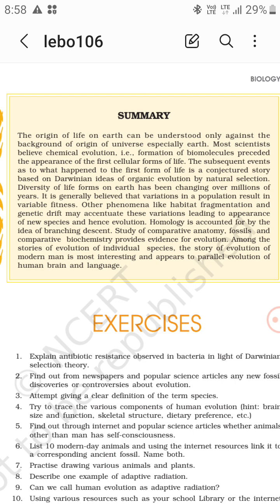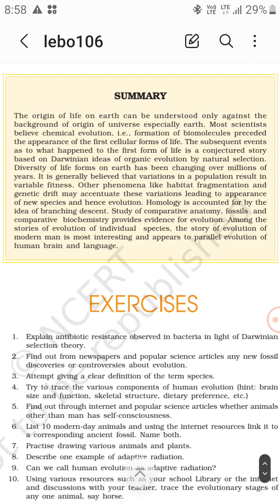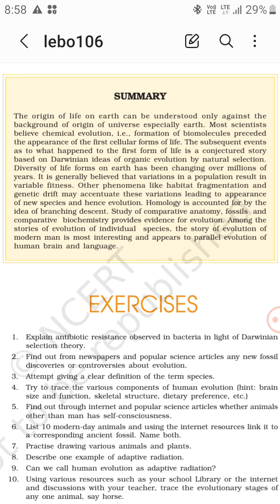So most scientists believe chemical evolution, that is formation of biomolecules, preceded the appearance of the first cellular forms of life. So it is believed to be a chemical evolution, right? The subsequent events as to what happened to the first form of life is a conjecture story based on Darwinian ideas of organic evolution by natural selection.